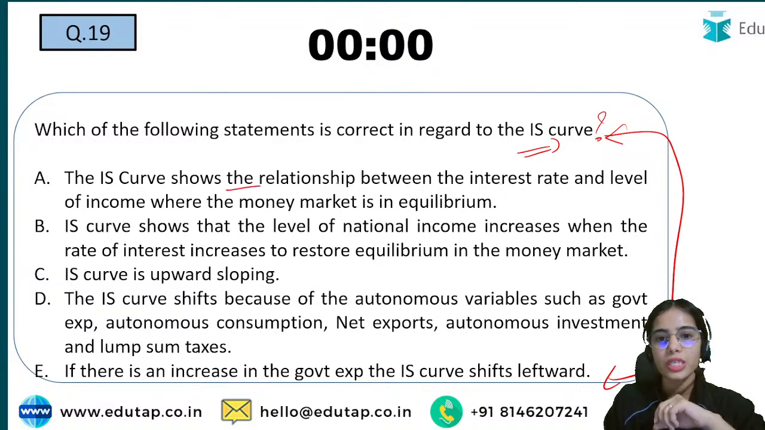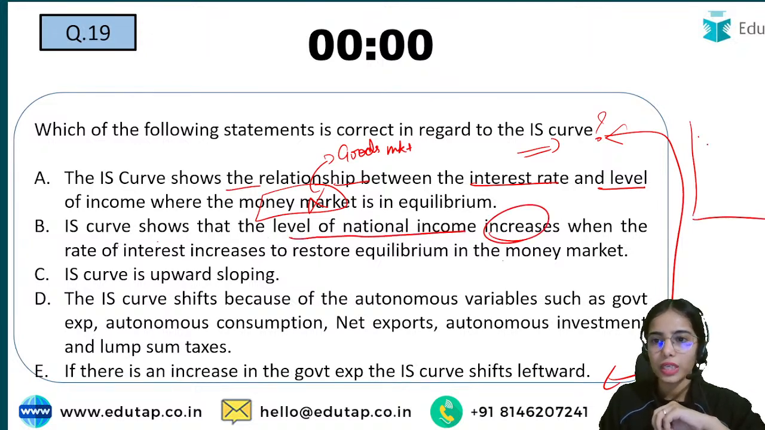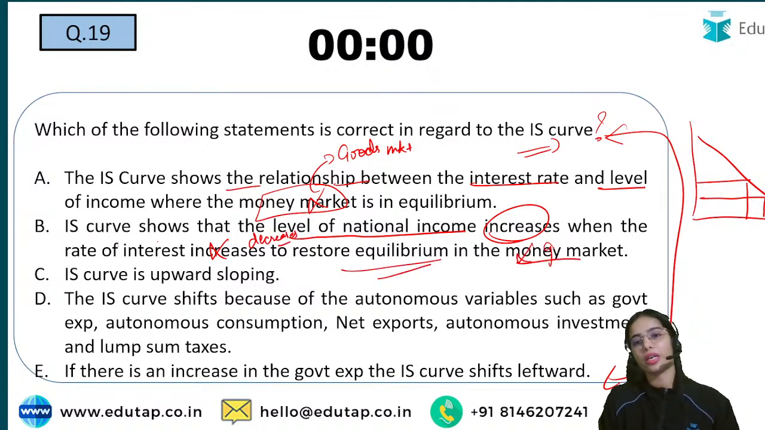The IS curve shows the relationship between the interest rate and the level of income where the goods market is in equilibrium. Okay, so this is incorrect. IS curve shows that the level of national income increases when the rate of interest decreases to restore the equilibrium in the goods market.